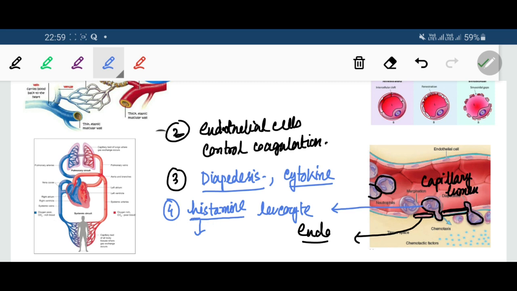So whenever there is a release of histamine, the histamine makes the endothelial cells more permeable or leaky, resulting in accumulation of tissue fluid. Accumulation of fluid in the tissue is called edema.